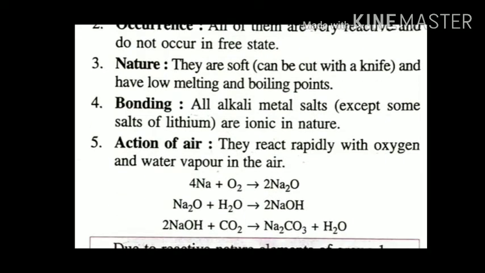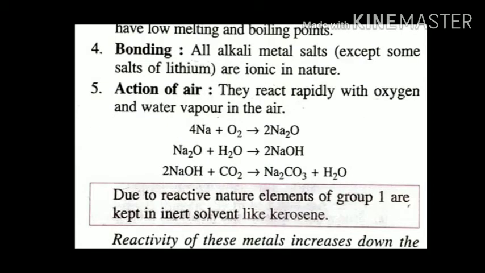Bonding. All alkali metal salts except some salts of lithium are ionic in nature. Now, due to their high metallic character and ability to freely lose the electron in the outermost shell, we all know that they have only a single electron in the outermost shell. So in order to gain stability, what will they do? They will lose these electrons readily and hence form ionic bonds. However, as for lithium, due to its small size, it sometimes forms covalent compounds also.